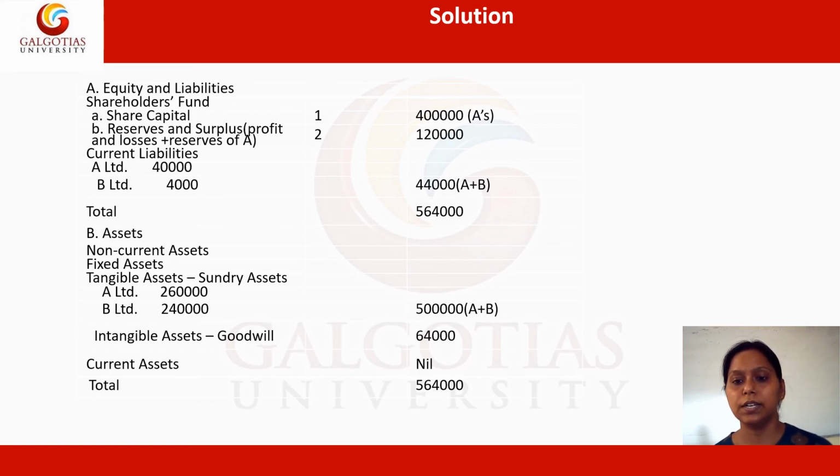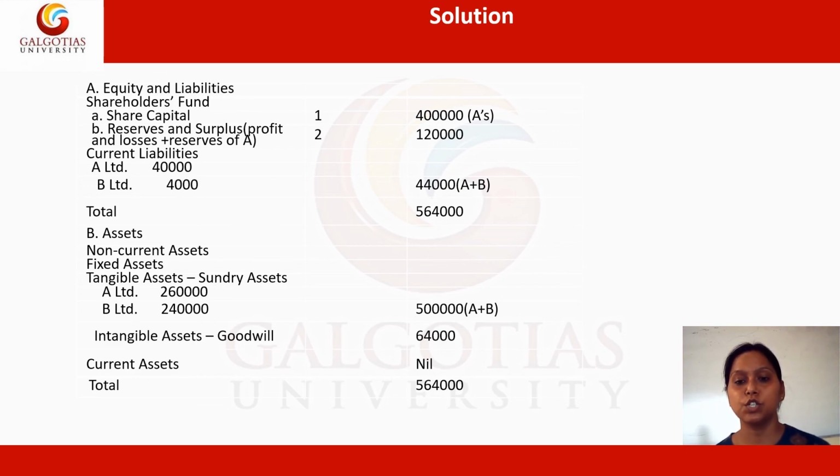In this question, as far as fixed assets are concerned, within that we know tangible assets are there, and within the tangible assets we have sundry assets. So we just add up both values, company A's sundry assets as well as company B's sundry assets, and we come up with the amount of 5 lakh rupees.